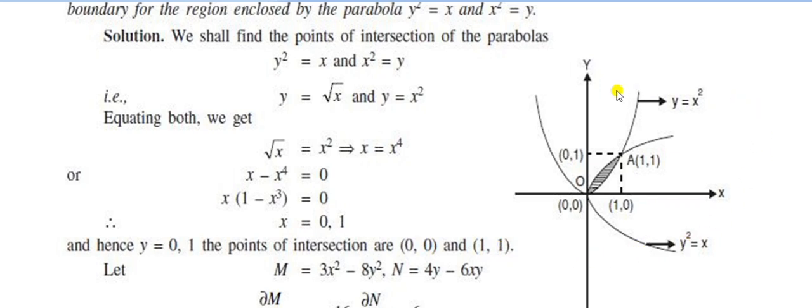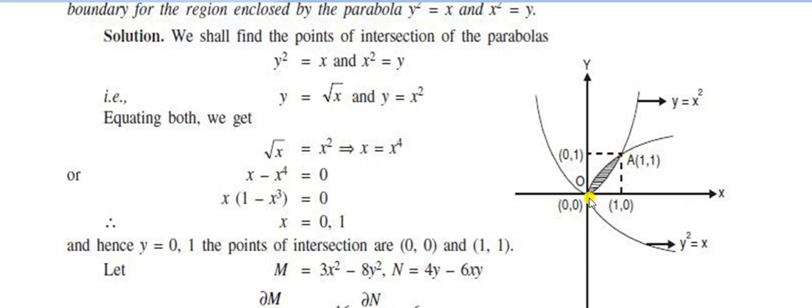Now we can draw the diagram with x-axis and y-axis. The parabola curves are y = x² and y² = x. The intersection points are (0,0) and (1,1).